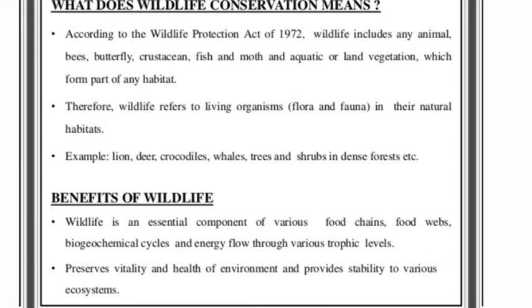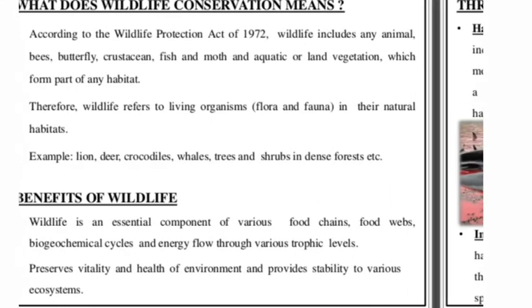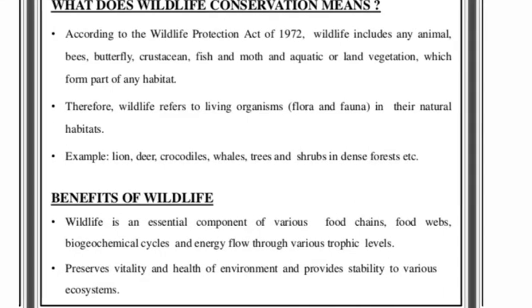So therefore wildlife refers to every organism, the flora and the fauna, in their natural habitat. Examples are lion, deer, crocodiles, whales, trees, shrubs in dense forest, etc.